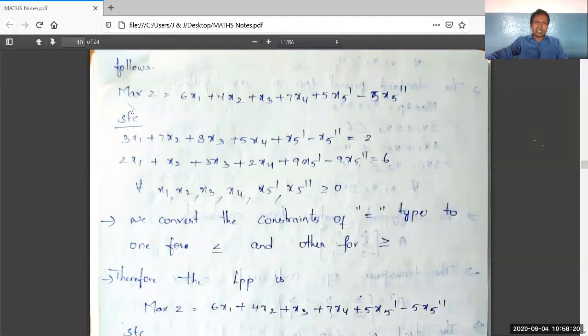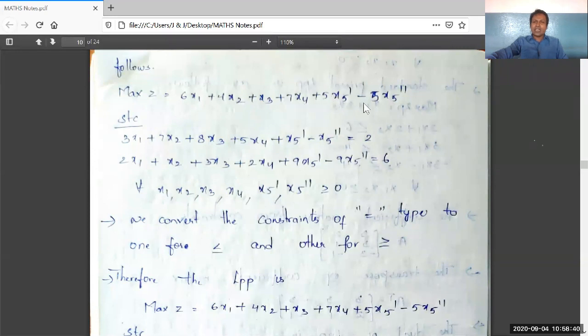Here I have written the general LPP, max Z. There were only 5 variables in the given general LPP, but in this general LPP, there are 6 variables: x1, x2, x3, x4, x5 dash, and x5 double dash.